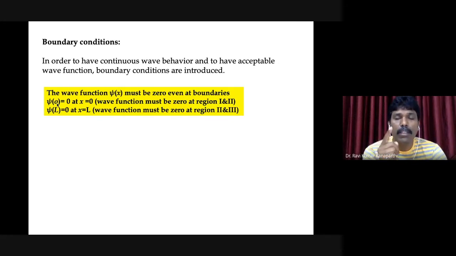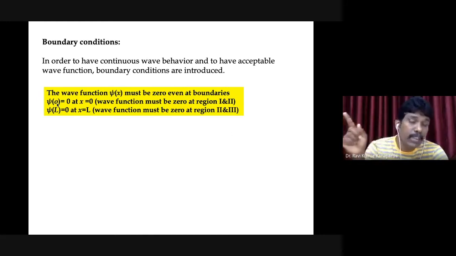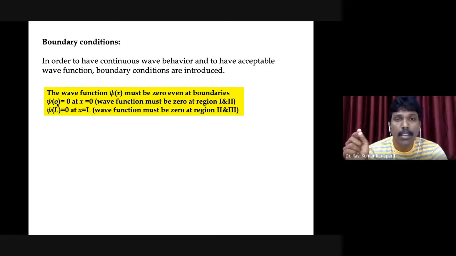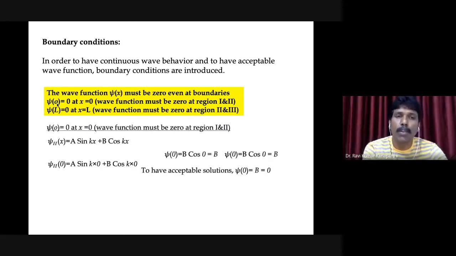If you substitute x equal to 0, then the wave function must be 0. That's all. There should not be any other choice. Similarly, at the other boundary, x equal to L, when you evaluate the wave function, that has to be 0 as well. Having understood the necessity of boundary conditions, let us try to impose the first boundary condition on the solution.